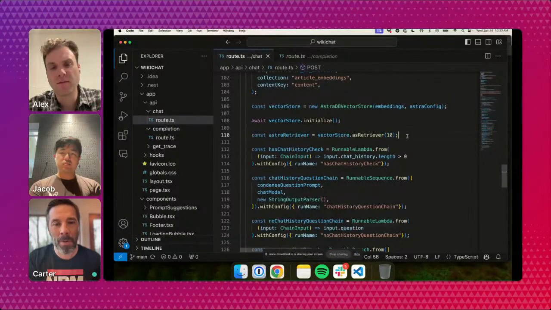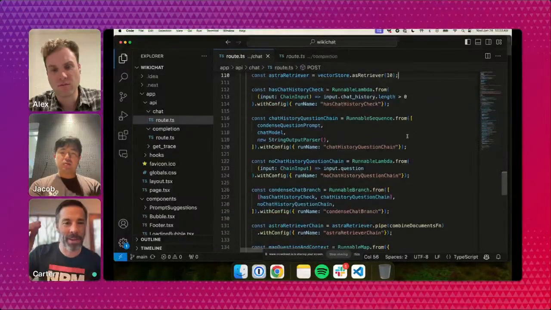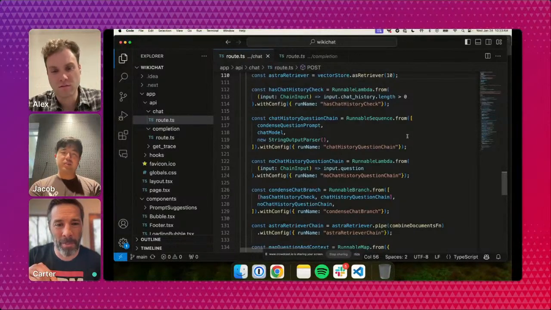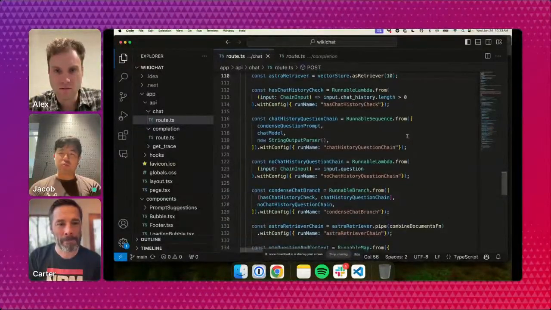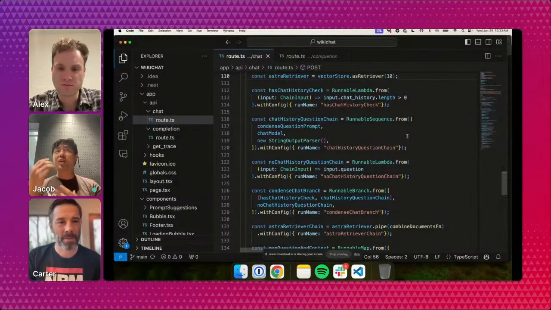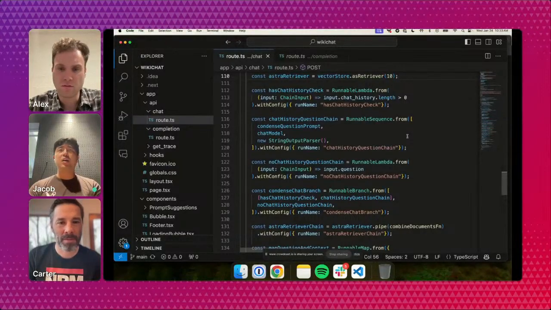And then Alex, if you scroll down, a lot of these functions you're seeing are helper functions, but the actual core chain that we define is farther down. A lot of these you don't need to use these runnable classes for anyway, because they'll be translated automatically into the proper format when you use them in a chain. I think Alex has used the classes here because we're labeling them for tracing later on, to make debugging easier. We'll show that off a bit later.